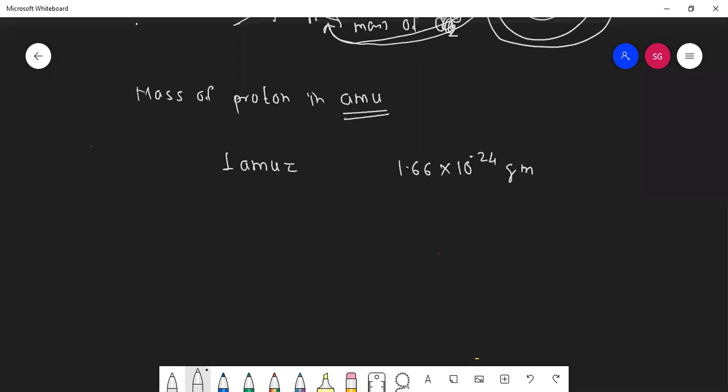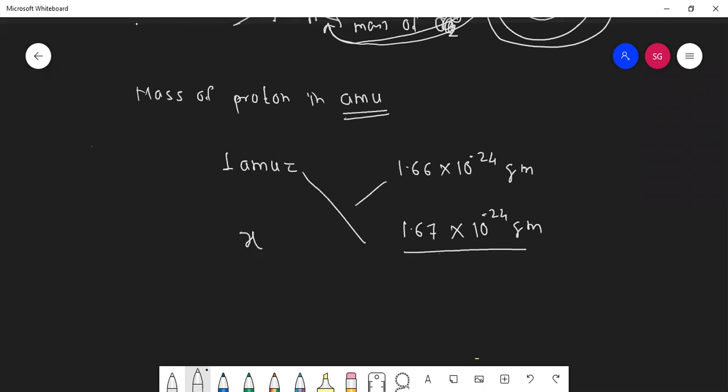Okay, now you need to tell me the mass of proton. How much is it? 1.67 into 10 raised to minus 24 gram. Is it correct? Yes, sir. This is the mass of proton. So we need to find how much AMU is there.